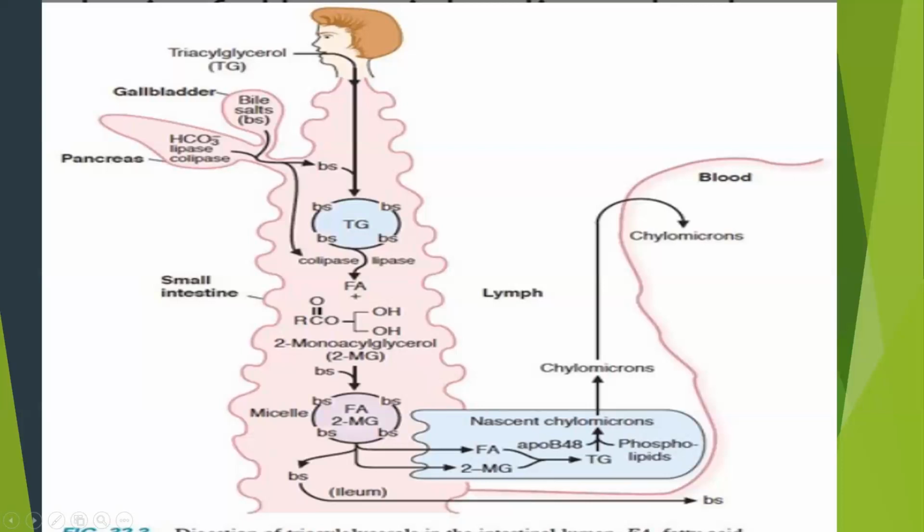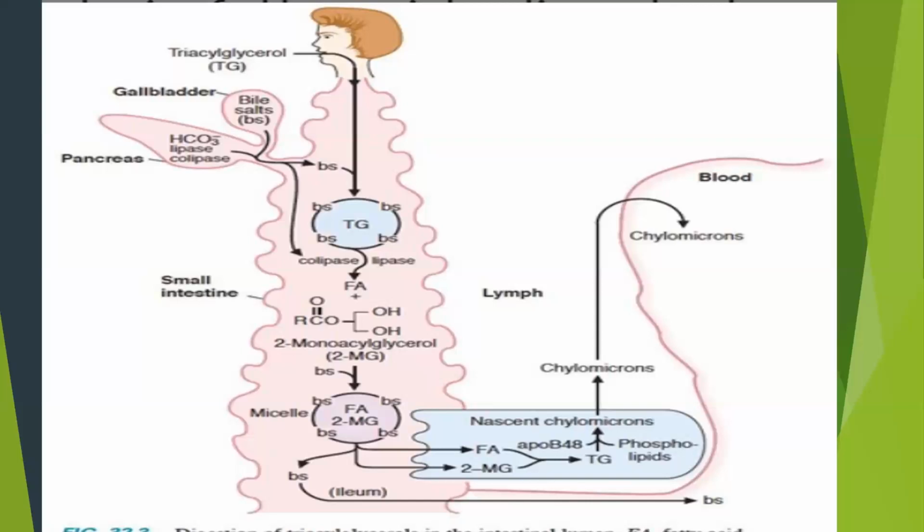And then our pancreas secretes three important substances there. First is pancreatic lipase, then colipase, and bicarbonate. Bicarbonate is used to neutralize the acidity of our intestine so that we can digest the fats.